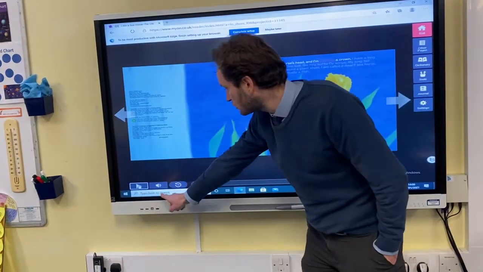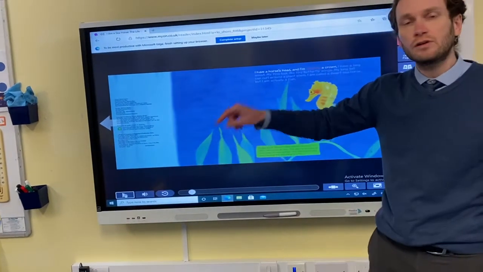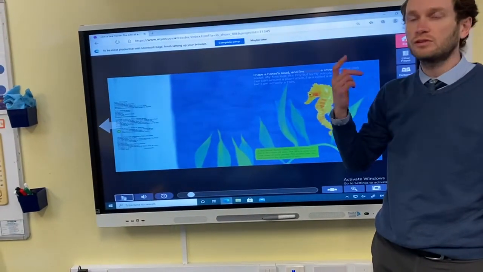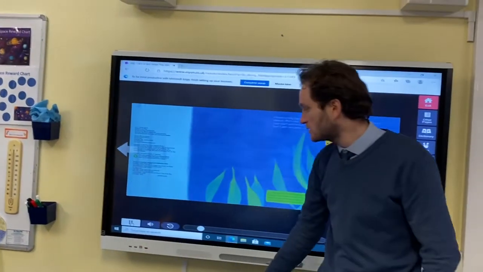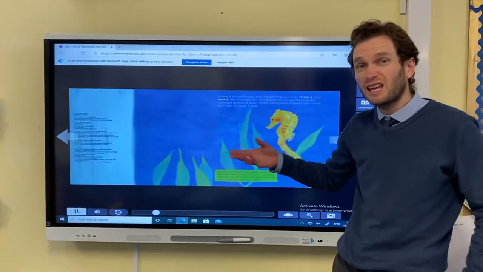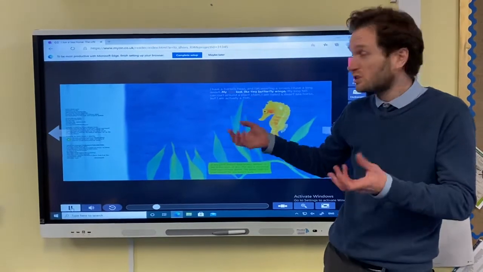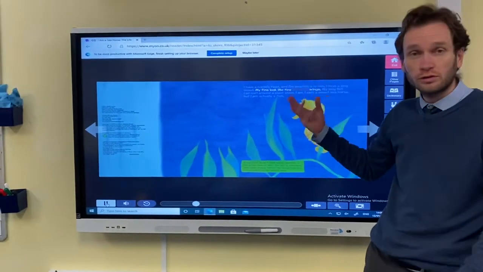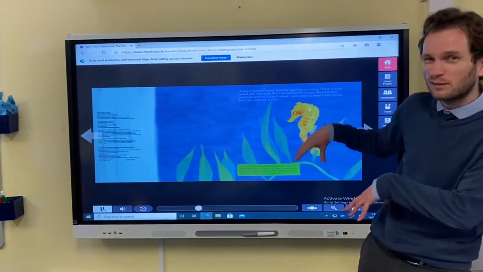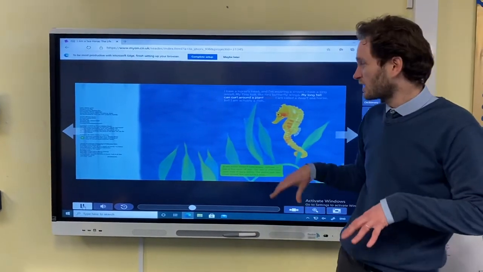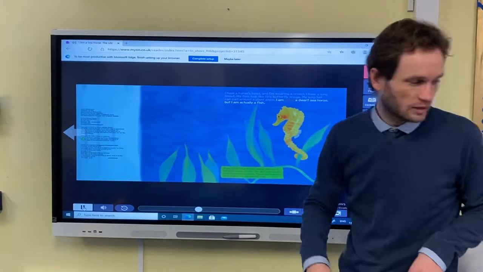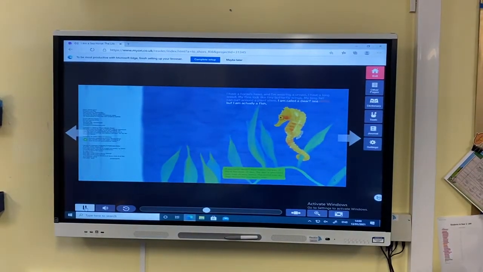So if you look here, maybe the first time, if there are some new words, you can just press the play button, and it will read the book to you, so you can hear what the words sound like. Now, I've got the sound turned down, which is why you can't hear it. Should we turn it on? Okay, just a second.